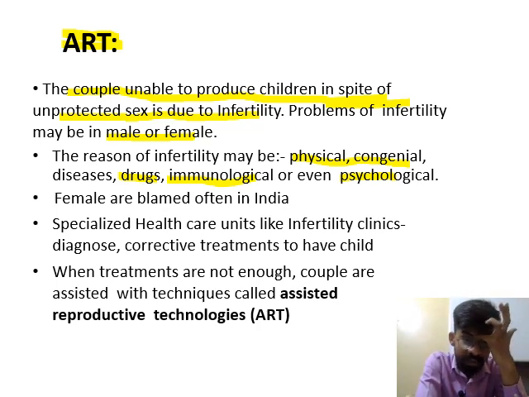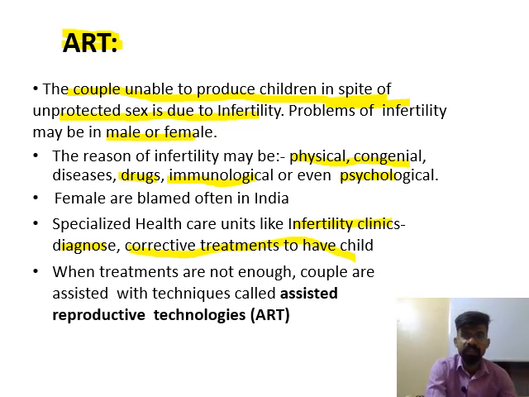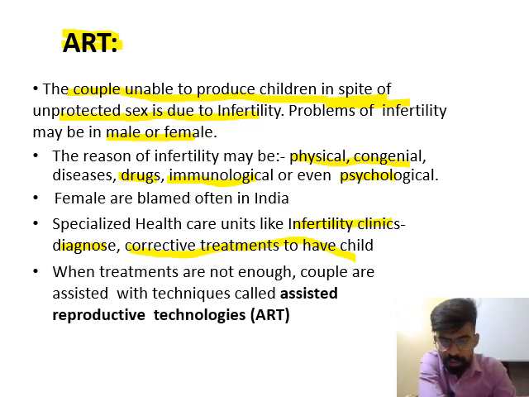Special healthcare units or infertility clinics are set up by the Indian government to diagnose and to provide active treatment to have a child. These are specialized clinics or units that are used for corrective treatment to have a child.